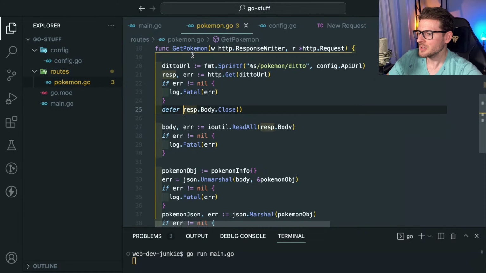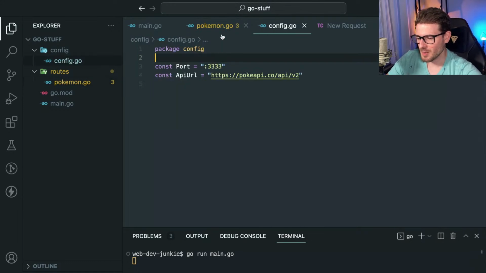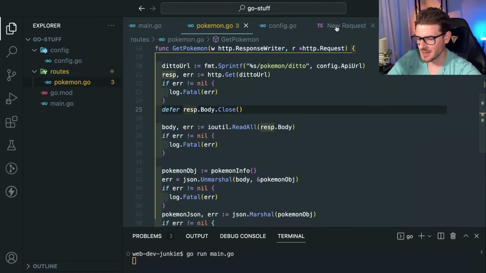Let me just move on to what I'm trying to do. I'm just picking Go apart. It's a good language. I'm just picking at it because it's something new.